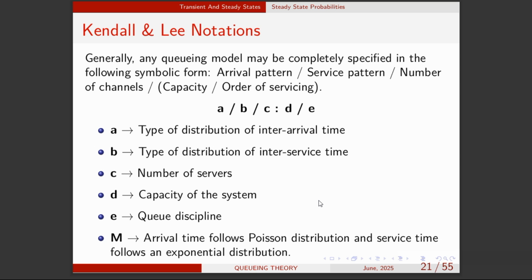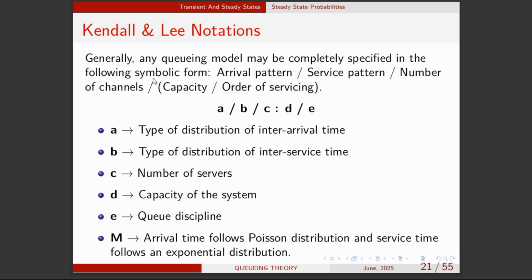We have a lot of queuing models. So no matter the queuing model, what are the notations that we can use to look at the characteristics that every queuing model should have, or the focus that we need to put on in studying queuing models?